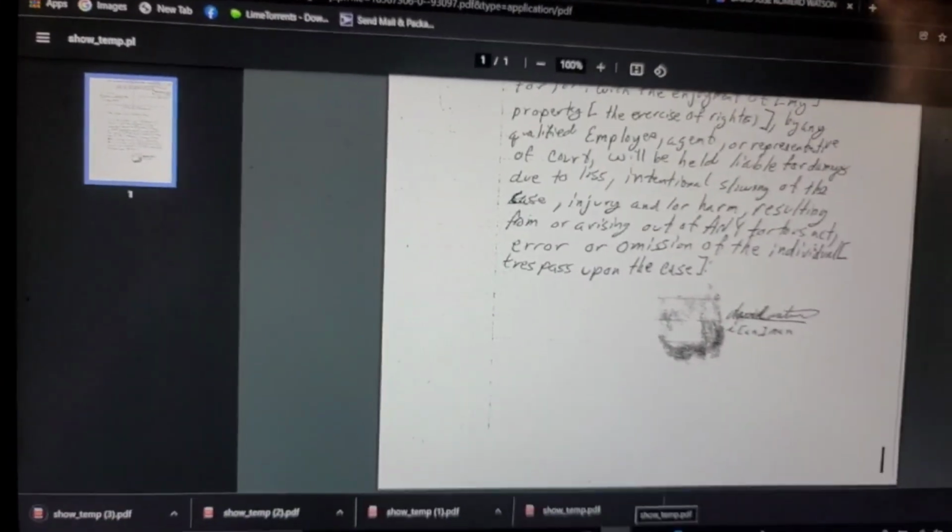A man declare any interference with the enjoyment of my property, the exercise of my rights, and you can get, I'll let y'all read the rest, okay? But this is very interesting though, right? Because he wanted me to show all the documents, so I'm going to show it.